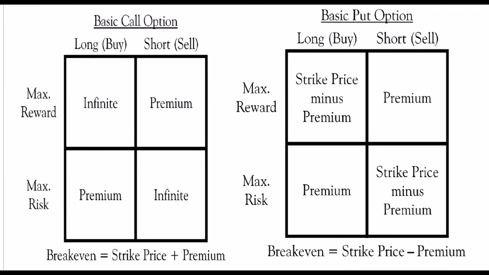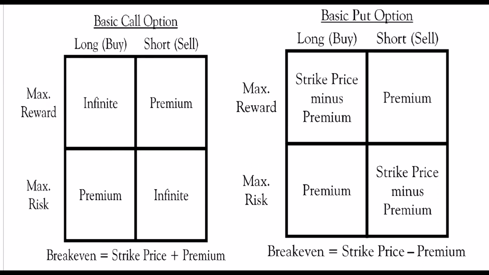When it comes to call options, long buy, the maximum reward is infinite, while the maximum risk is the premium paid for the strike. The break-even point is calculated by adding the strike price and the premium. Short sell, here the maximum reward is the premium received by selling, and the maximum risk is infinite.